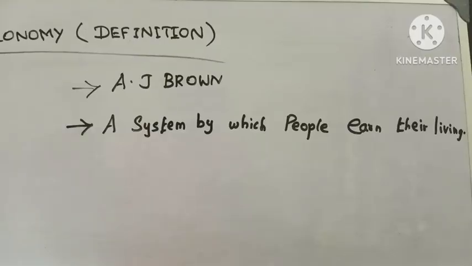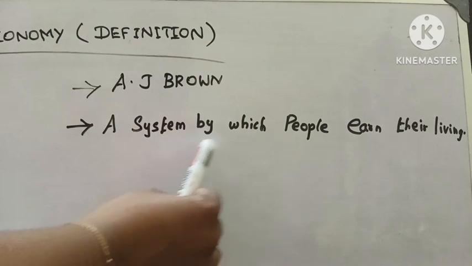Okay students, the next topic we have to discuss here is functioning of an economy based on activities. Before entering into this topic, we need to know the meaning of economy. What do you mean by economy? Economy is defined by A.J. Brown as a system by which people earn their living.